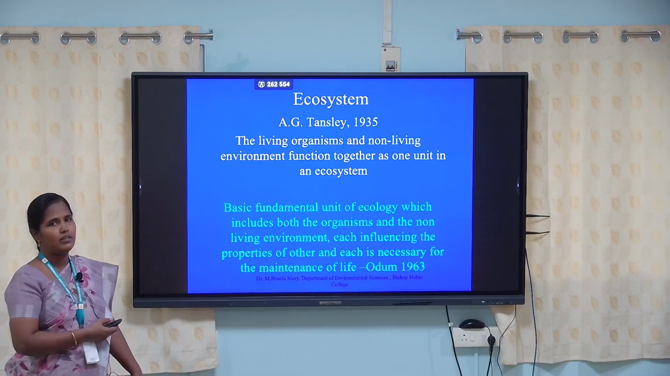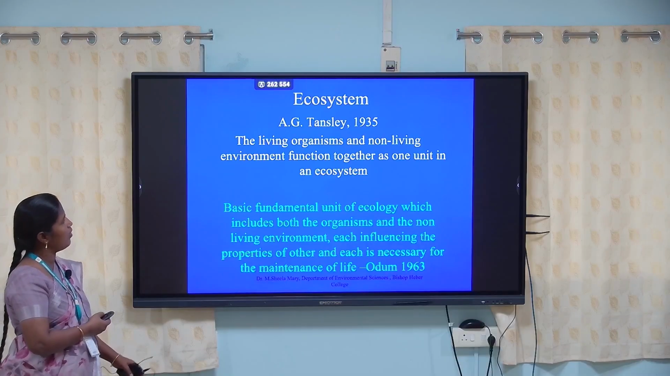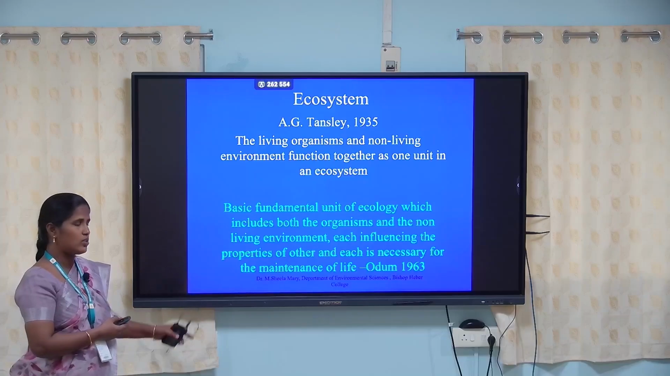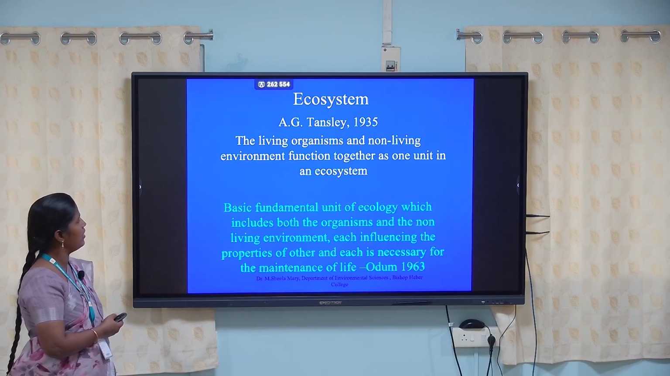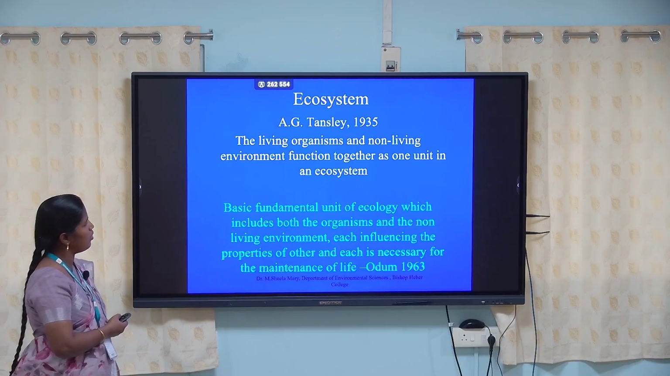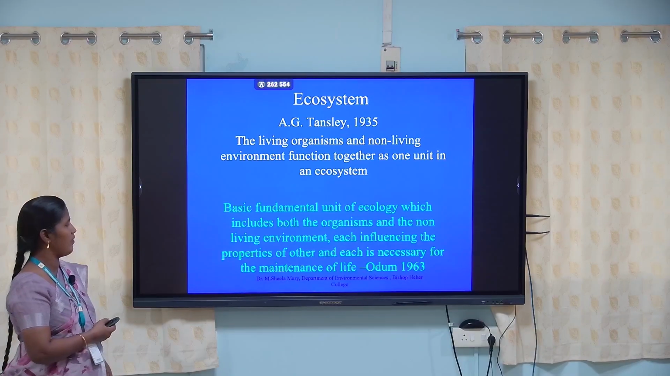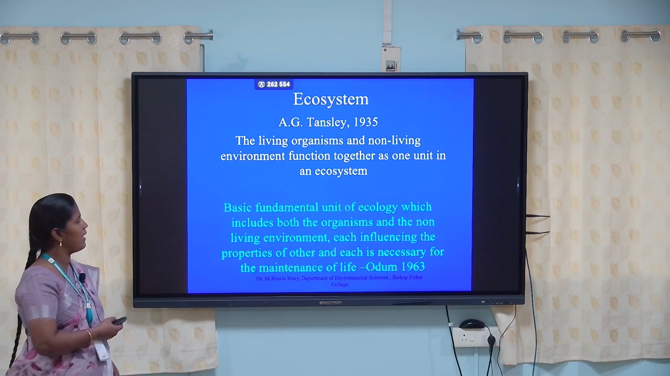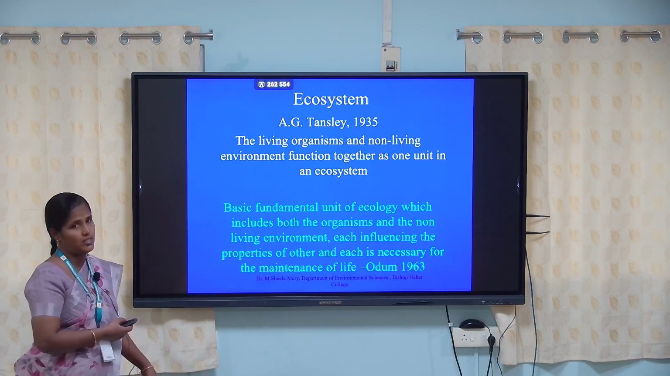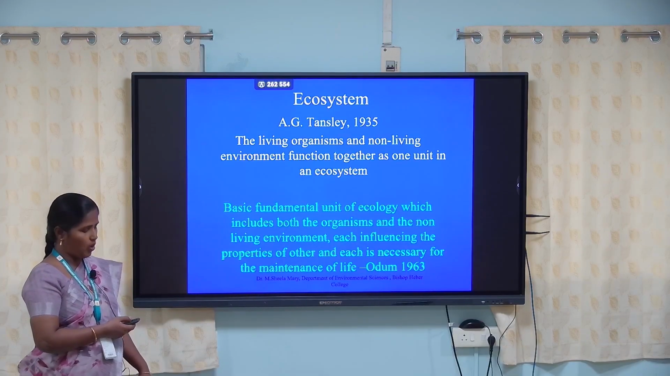The term ecosystem was coined by A.G. Tansley in 1935. The living organisms and non-living environment function together as one unit in an ecosystem. That is the main concept of ecosystem. Another definition is: the basic fundamental unit of ecology, which includes both the organisms and the non-living environment, each influencing the properties of the other, and each necessary for the maintenance of life. This is the ecology definition by Odum, 1963.